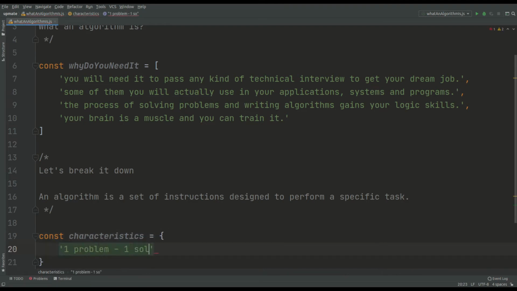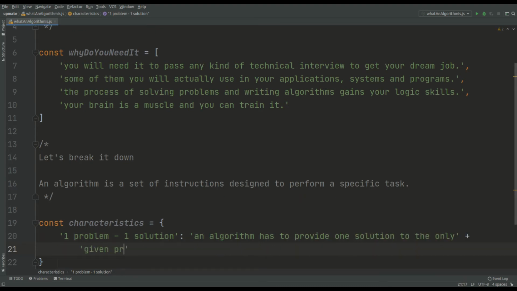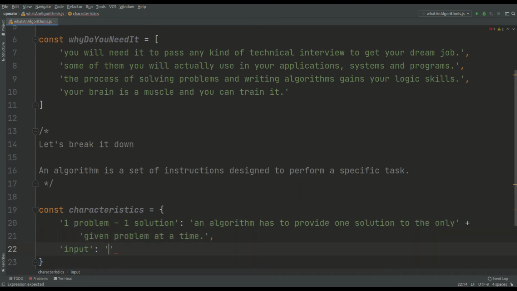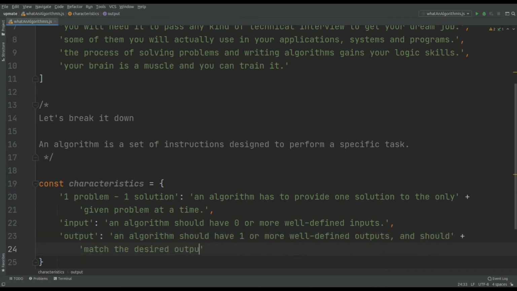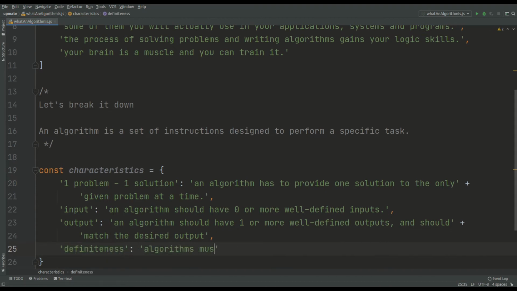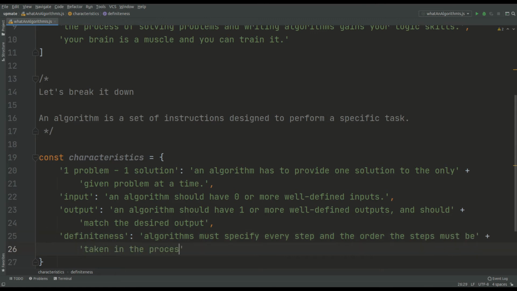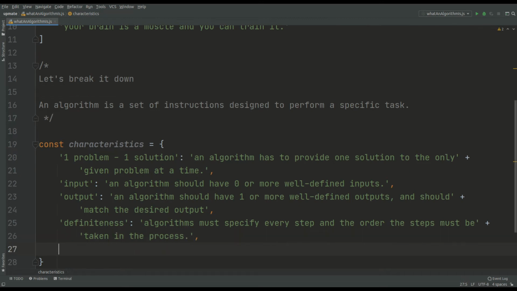One problem, one solution. An algorithm has to provide one solution to the only given problem at a time. Input. An algorithm should have 0 or more well-defined inputs. Output. An algorithm should have one or more well-defined outputs and should match the desired output. Definiteness. Algorithms must specify every step and the order the steps must be taken in the process. Definiteness means specifying the sequence of operations for turning input into output.